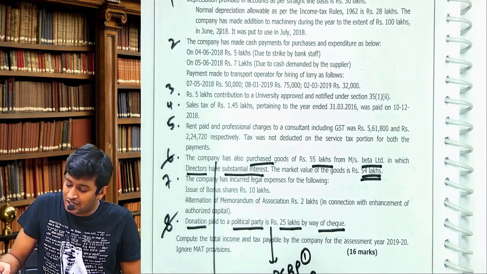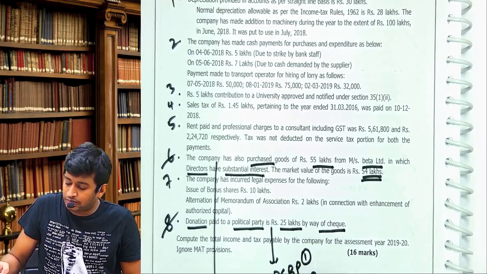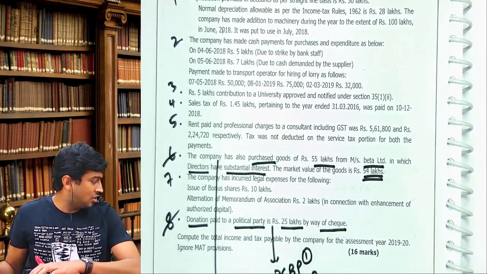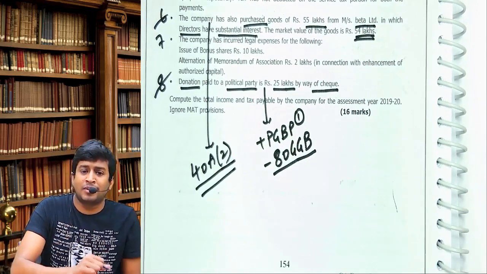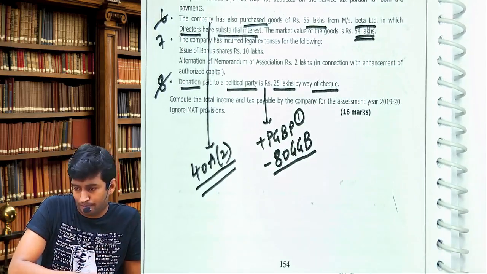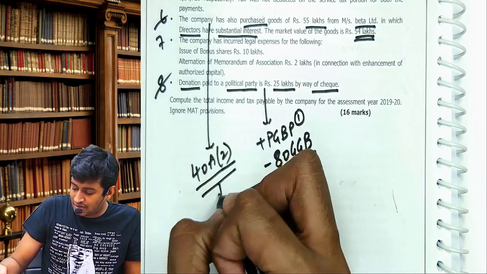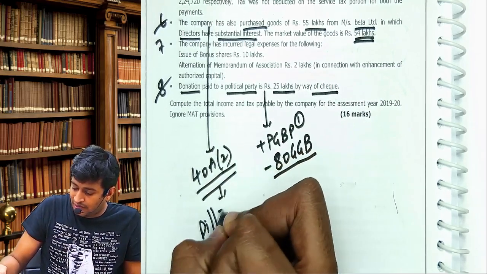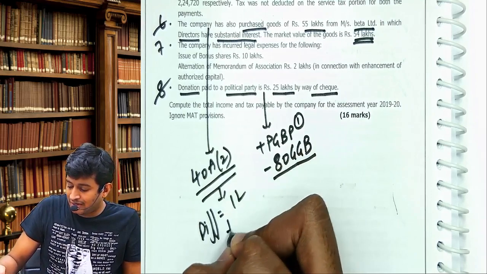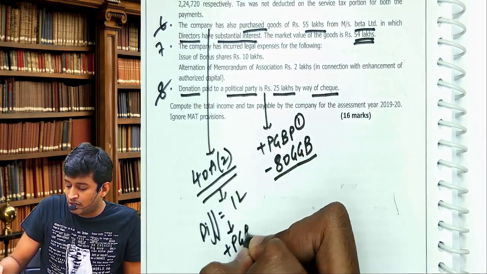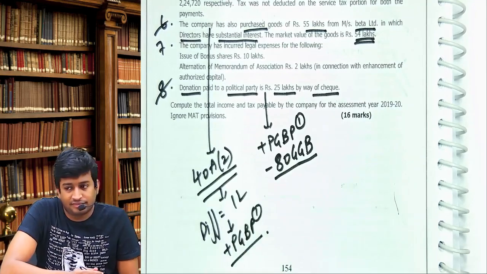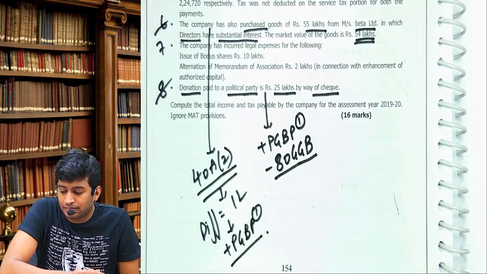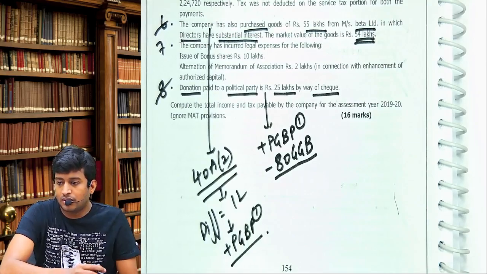So we have a section called 40A(2). I gave my example of me and my brother both having a kirana shop. What is the difference? Difference is 1 lakh. That we will add under PGBP, add 1. I hope you understood the concept. Yes or no?